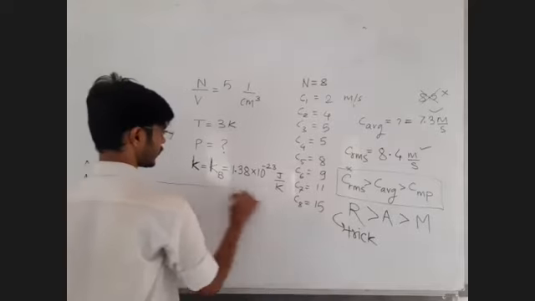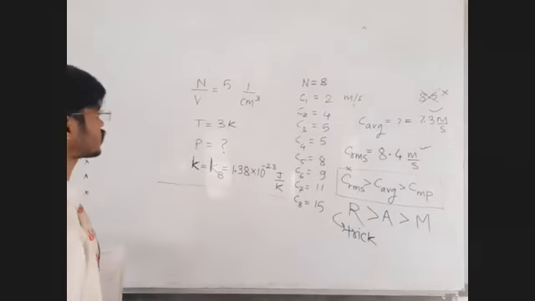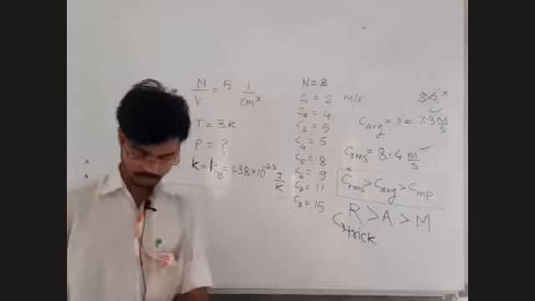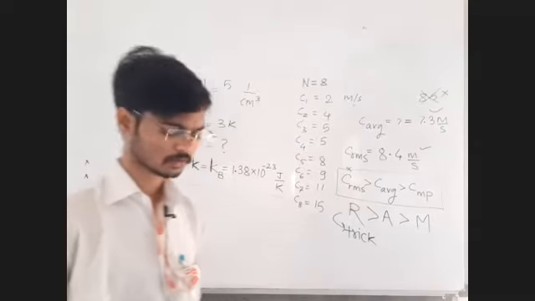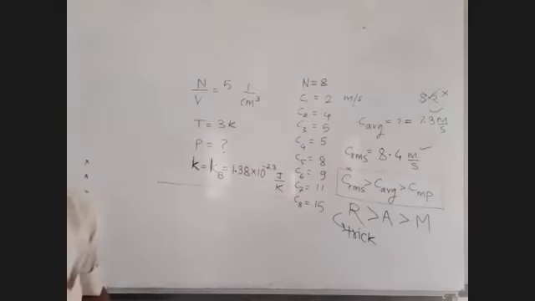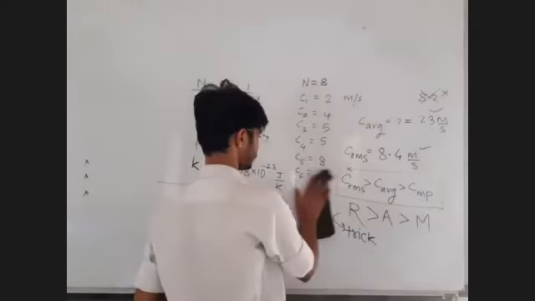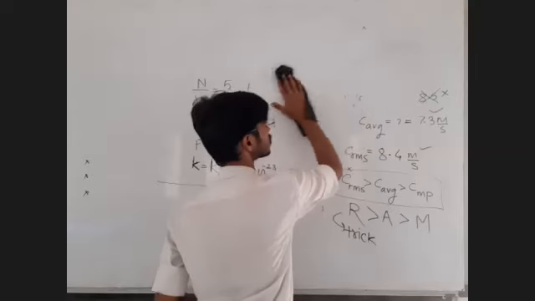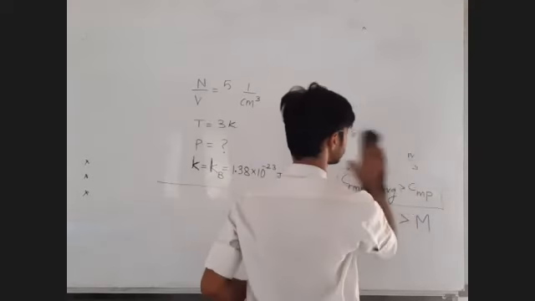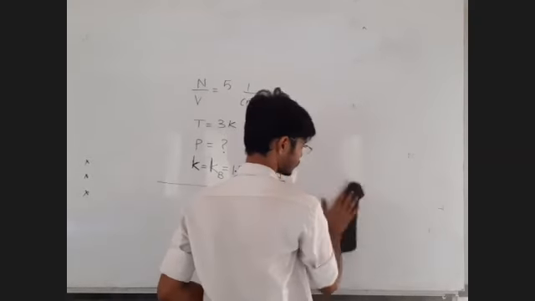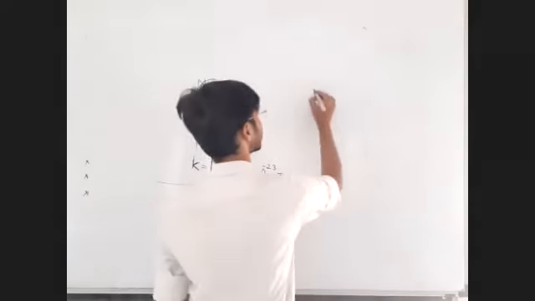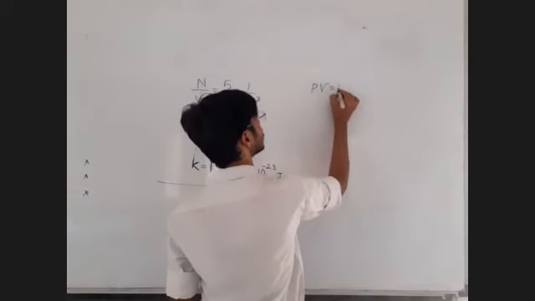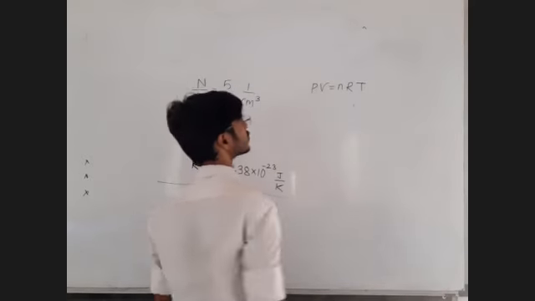Okay, find out the pressure of the gas. Let us try to find out the pressure of the gas. Tell me which equation I shall use. What comes into your mind? After reading this example, now we know what the kinetic theory is. We know what the equations to be used for the ideal gas are. The pressure of the gas is to be found out, so we have to use the ideal gas equation. Correct answer. So let us use PV is equal to nRT.